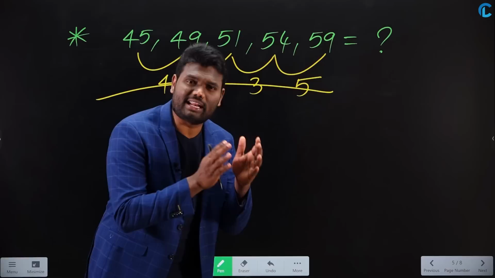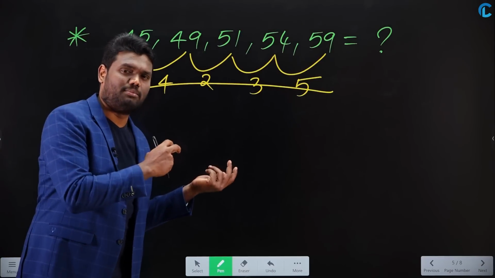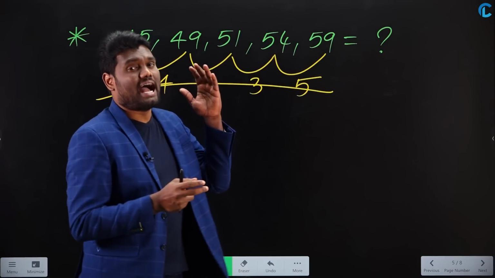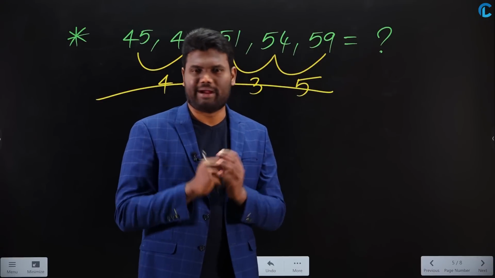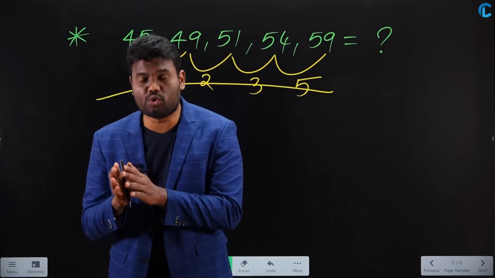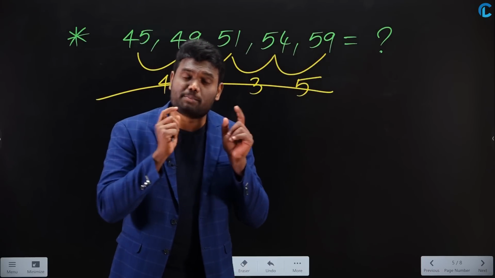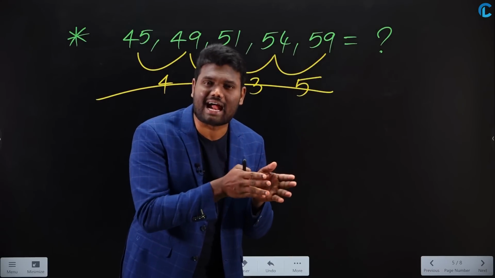If the series is not in arithmetic progression, then you can't say average as middle term or average as highest number plus lowest number by 2. Why? Because you can say highest number plus lowest number by 2 only if the series is in arithmetic progression, or average as middle term only if the series is in arithmetic progression.